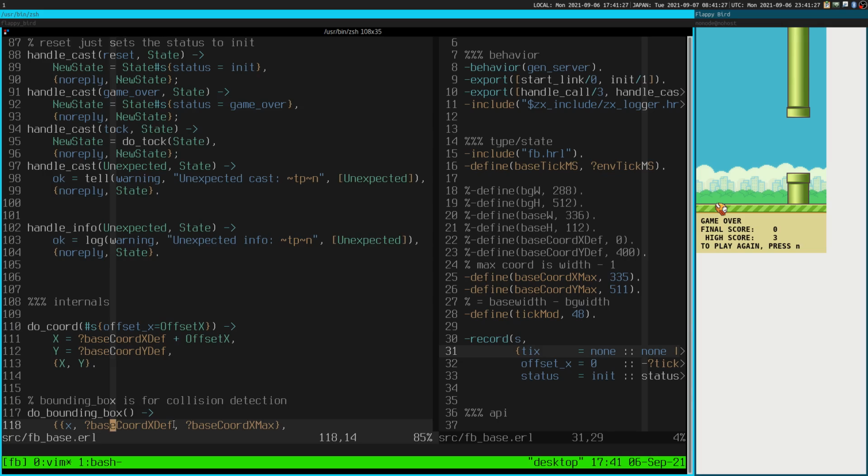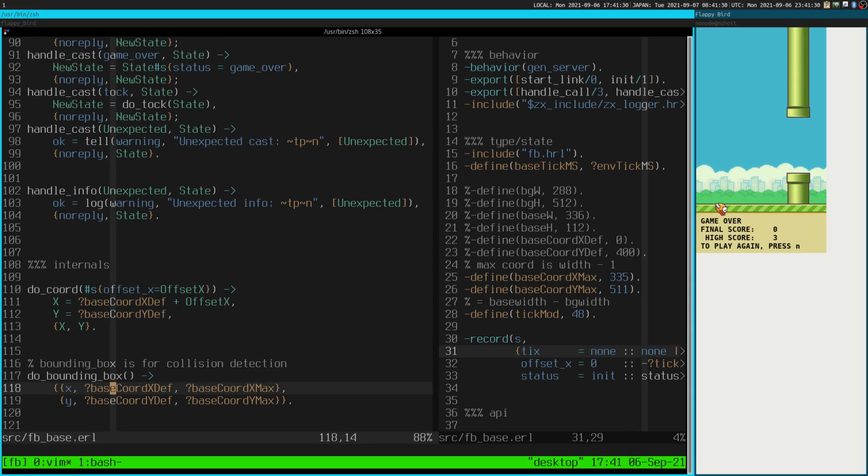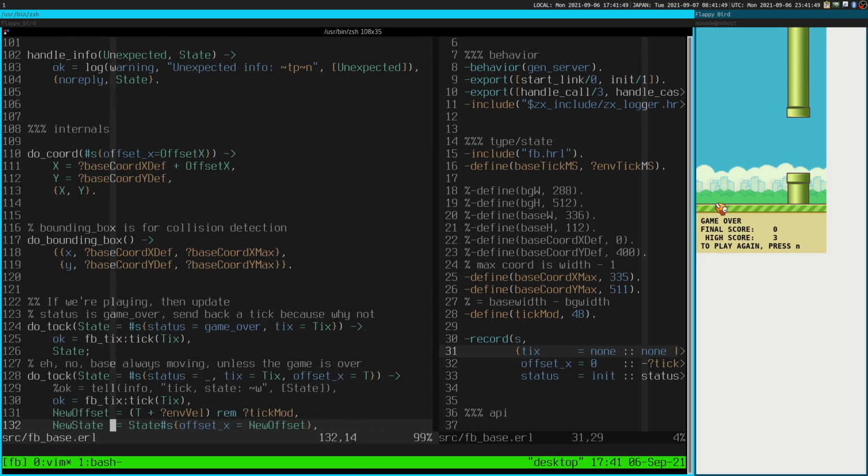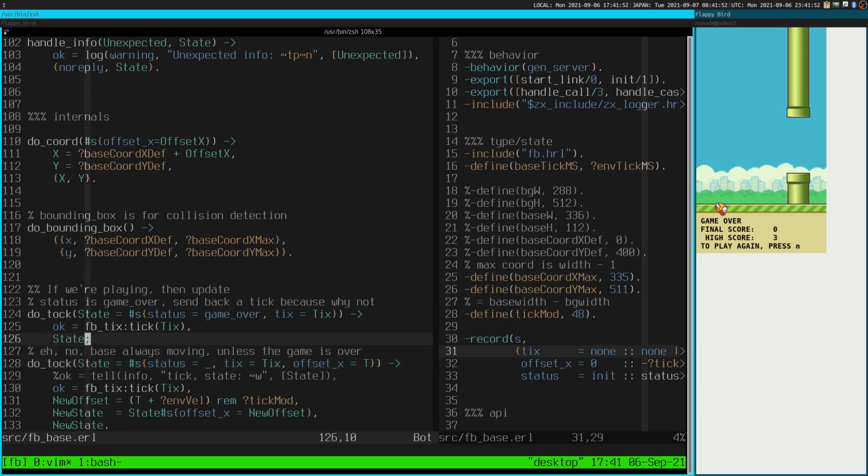I'm recording a video. Yeah, bounding box is for collision detection. So, okay. So, the bounding box for the base is constant, and that's what this is saying. All right. This is going to be the end of this part, and then next video I will do a different part. I'm going to have to probably edit this a little bit, I'm not sure.